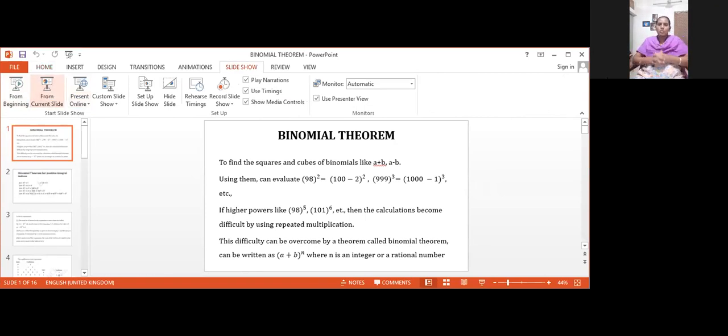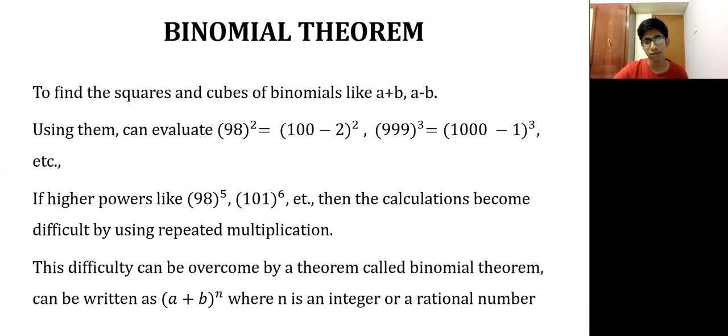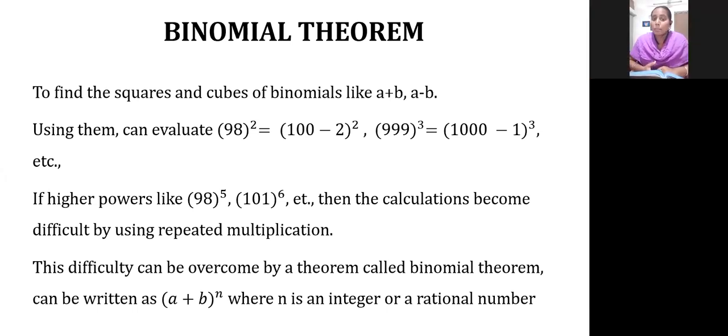So, the binomial theorem. Why are we using the binomial theorem? Those things we have seen, no? We are finding square, cube, or anything to the power 4 or power 5, like that, with higher powers. If the power value is a square, you can easily find it. Or cube also, it may take a few minutes, but you will find the answer. If the power is increasing, it is difficult for you to do that repeated multiplication.